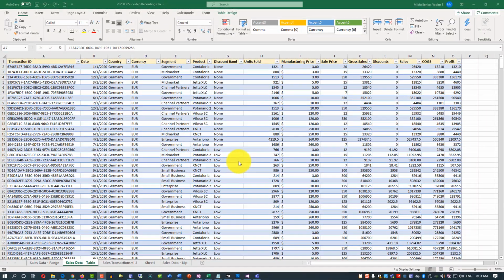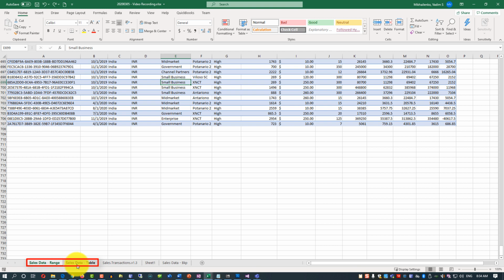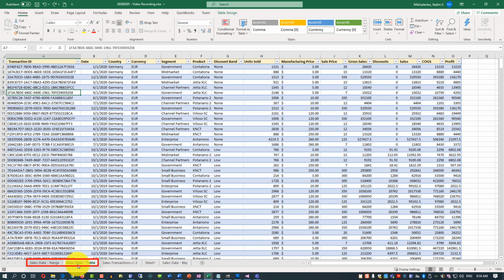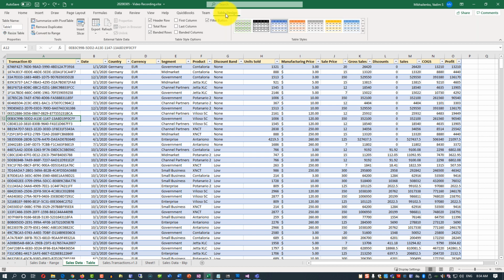Now let's look at another way of removing duplicates, which is using Power Query. Power Query can use either a table or a range as source data. And as you can see, I have 2 different tabs here, so we can use either one. It works very similarly. Let's use the table with Power Query. To do that, we need to select any cell in the table, and then we need to know what the table name is. We only have one table in this spreadsheet, which is Table 1. To identify the table name, you need to go into the Table Design tab once the table is selected and see the name.